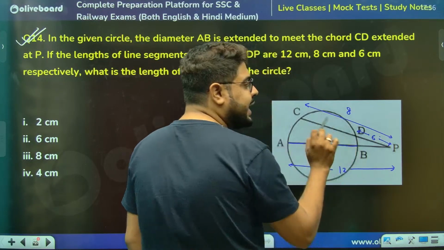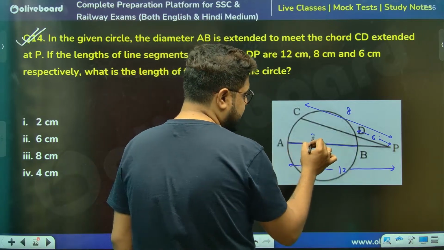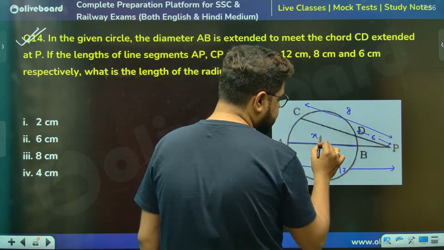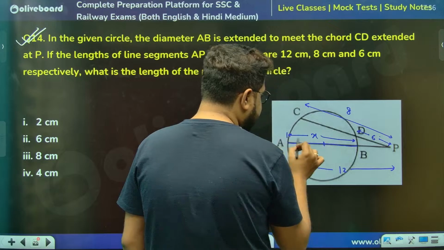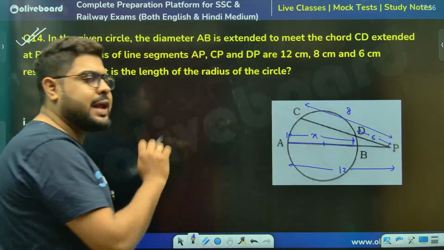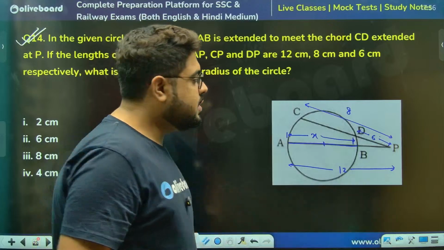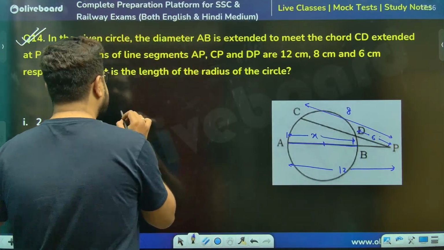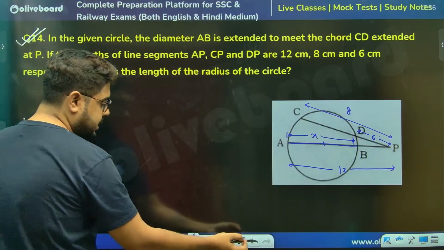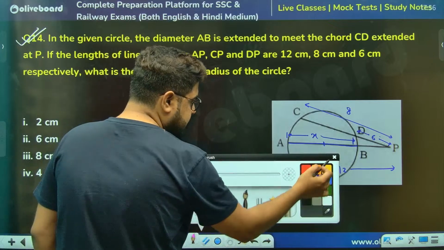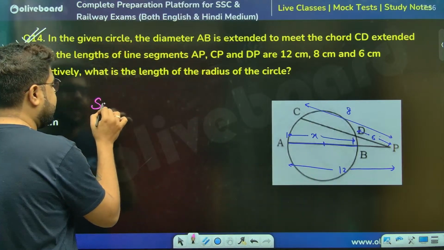So meaning, sir, I actually need to figure out this. Whatever this will be, half of that will be the radius because AB is the diameter. Okay, sir. Second theorem, I don't think you guys will be able to see this. Second theorem is saying what?